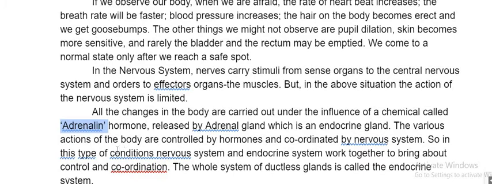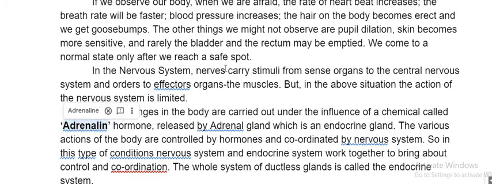So our brain says to this gland, the adrenaline gland, release the hormone. The adrenaline gland releases the adrenaline hormone. When will it release? When we are afraid, or when you are under problem.